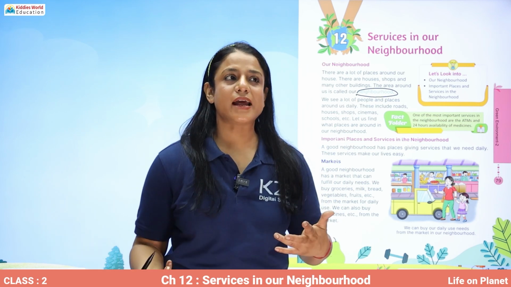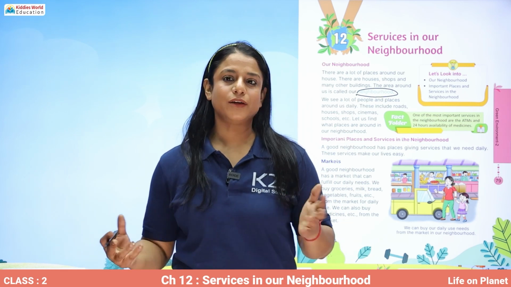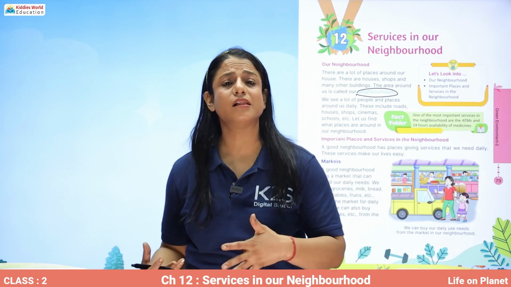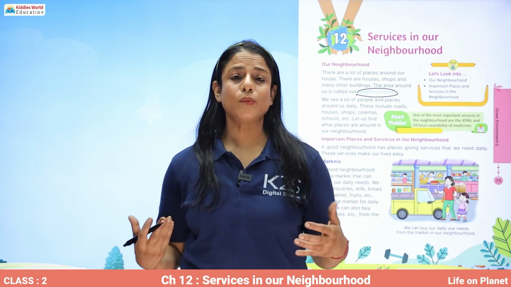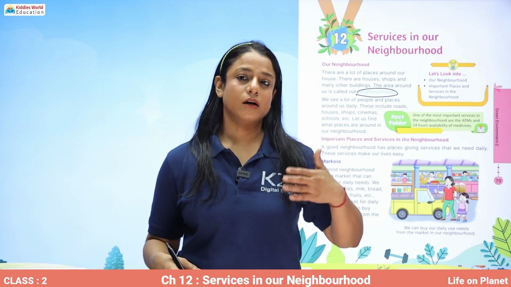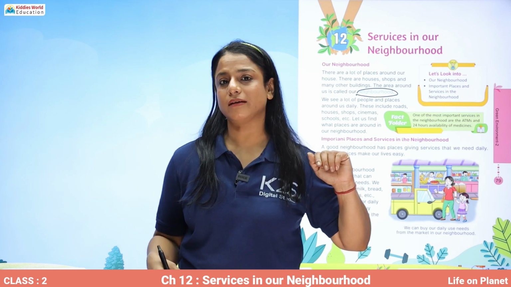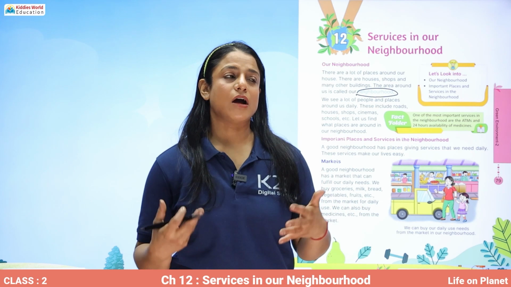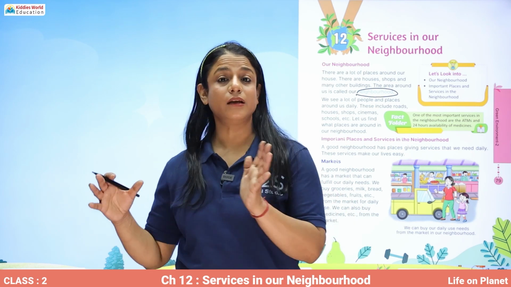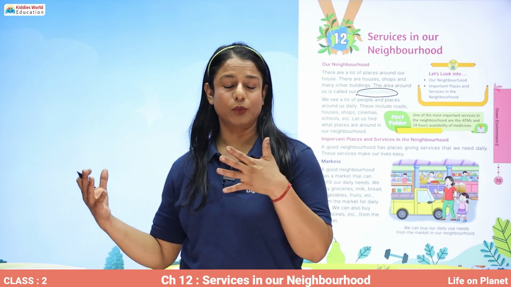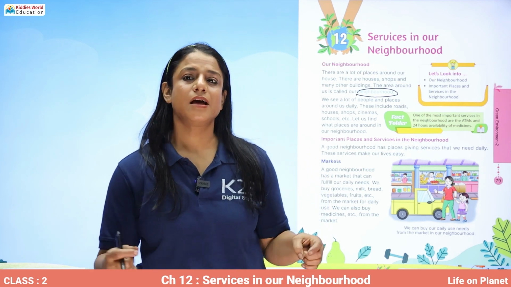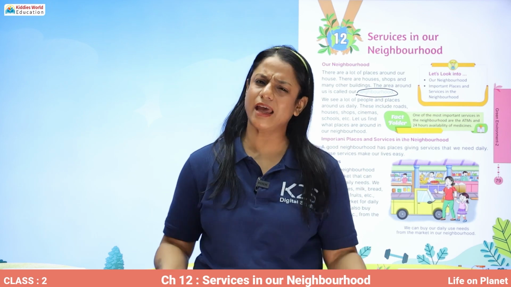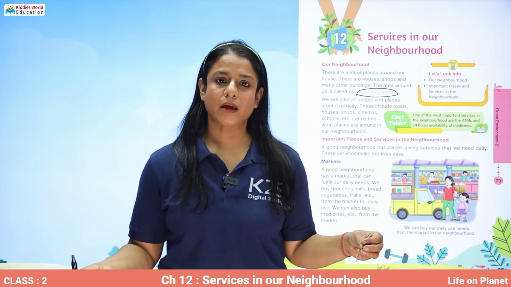Okay, so for example, every day you need groceries, you need vegetables, you need fruits, you need milk, bread, egg, so many eatables. So there should be a grocery shop in your neighborhood or a market. Then around your neighborhood there should be a chemist shop where you can get medicines, because medicines are things which you might need at any time of the day.